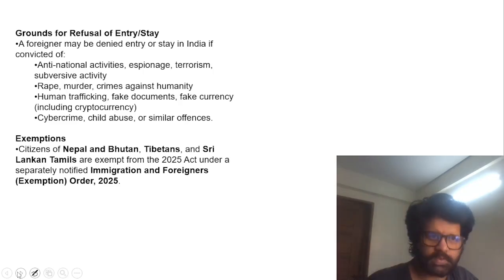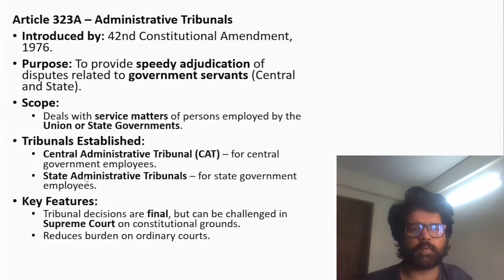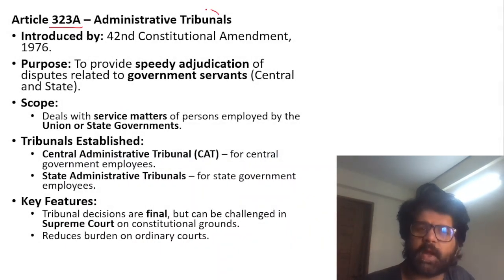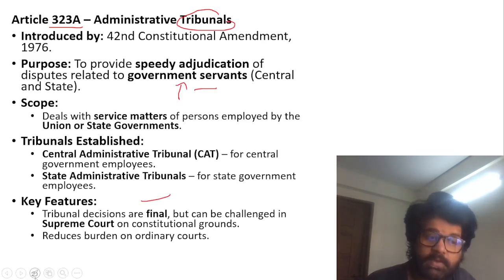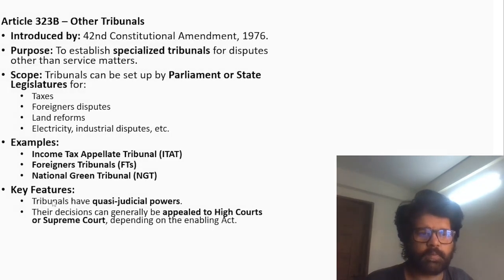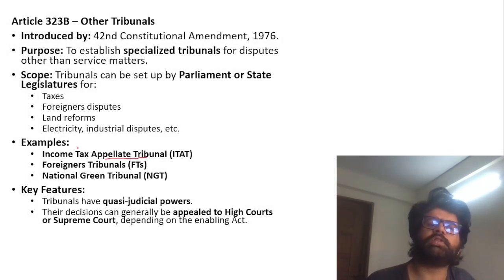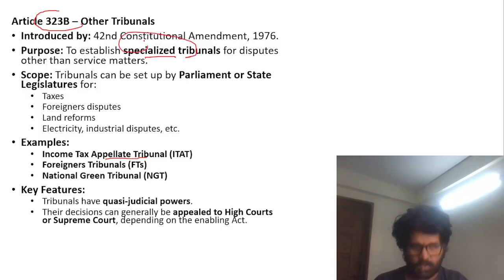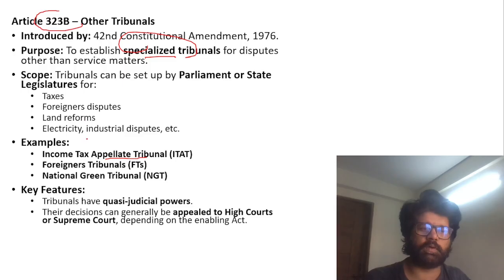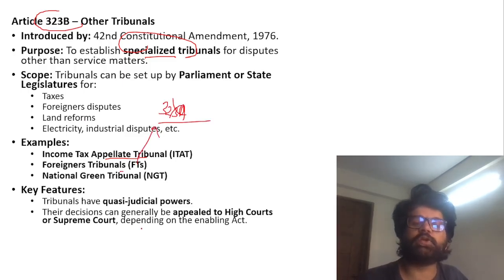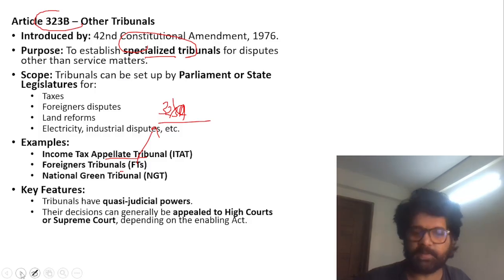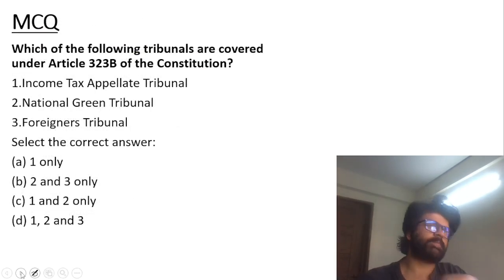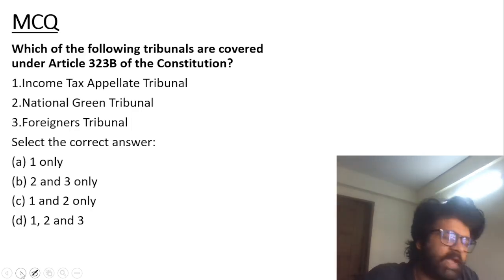And yeah, you can have a look at this article. The main thing which is very important from an exam perspective here is tribunals. 323A is for administrative tribunals for you people, government servants, civil servants: CAT and SAT. And NGT, foreigner tribunals, income tax tribunal, all these tribunals are created under 323B for specific purposes, specialized tribunals. So keep these points in mind. They can ask you, foreigner tribunals is created under 323A. That will be wrong. It is created under 323B. They have quasi-judicial powers similar to the Supreme Court and High Court, but not exactly the same.